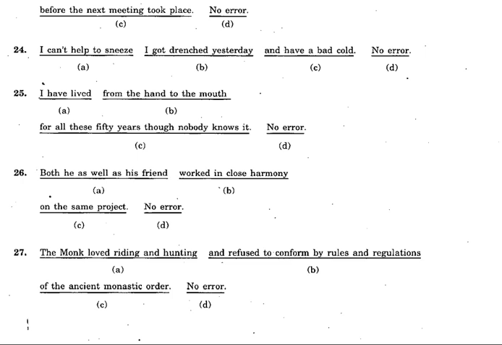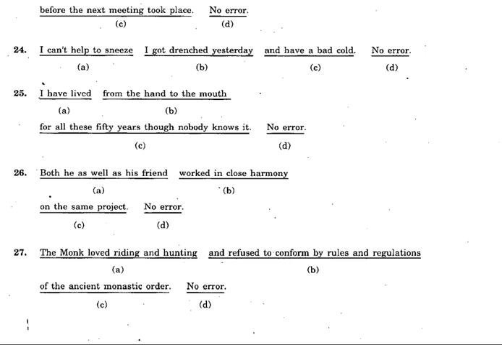So last one here, in spotting errors: the monk loved riding and hunting and refused to conform by rules and regulations of the ancient monastic order. See here, in the case of this, prepositions are very important. So here the monk loved riding and hunting, absolutely correct. Of the ancient monastic order, that is also correct.